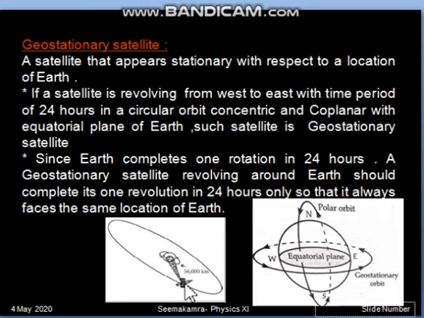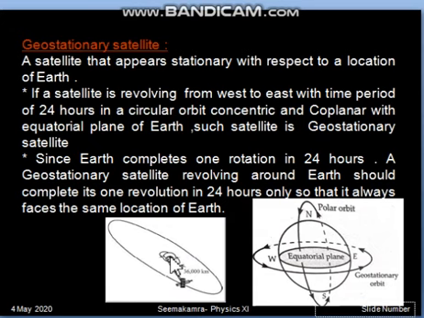So in this diagram, one rotating Earth has been shown, and this is the geostationary satellite, established at the height of 36,000 kilometer. This region will be coming in the next sheet. So a geostationary satellite is the one which should always face the same location of the earth. Since the earth is rotating, this geostationary satellite should also revolve around earth in the same time period which the earth takes to complete one rotation.